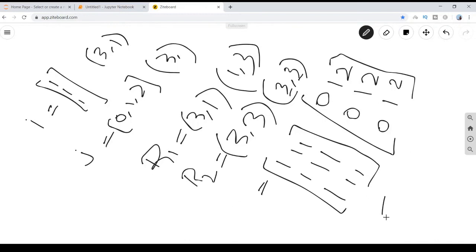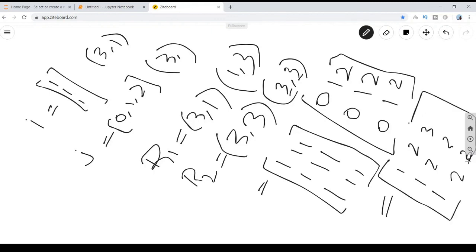If we perform the arithmetic operation, we get an output: 1 1 1, 2 2 2 and 3 3 3. This would be the output of our i plus j array.